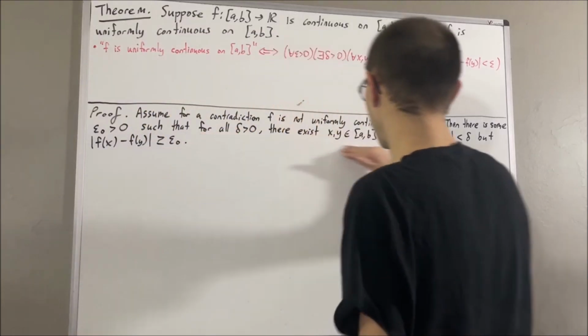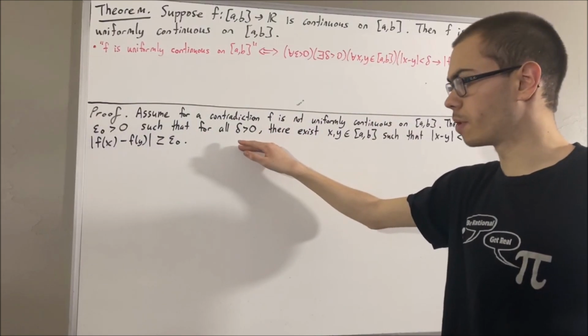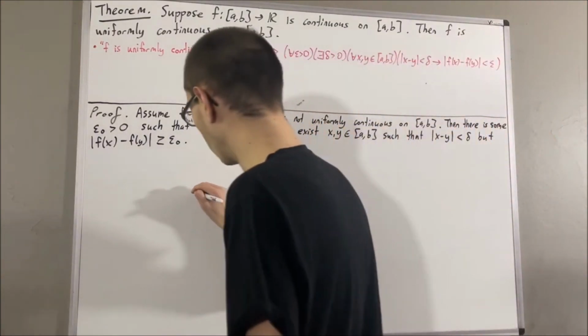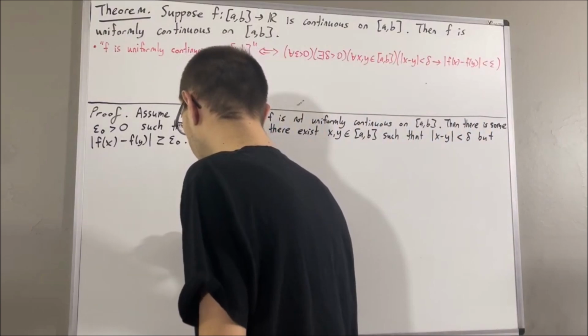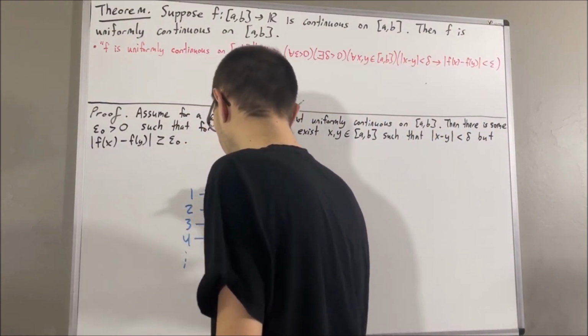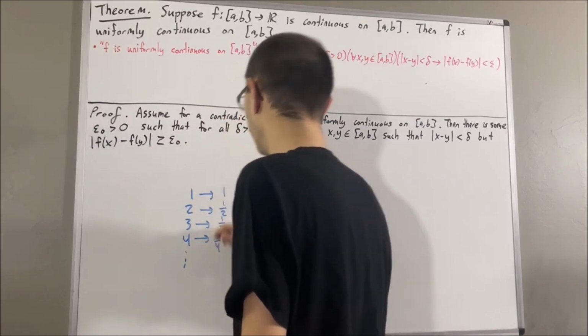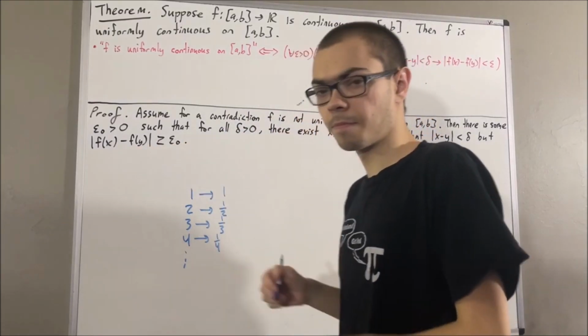So then this statement is true, and it works for every positive real number. So what we're going to do is consider the positive integers, and apply the reciprocal of each positive integer to this statement.